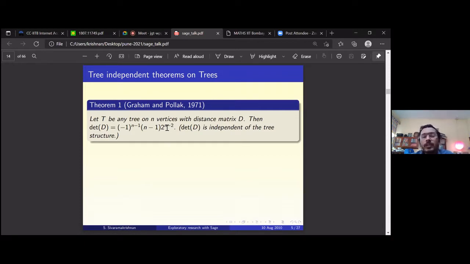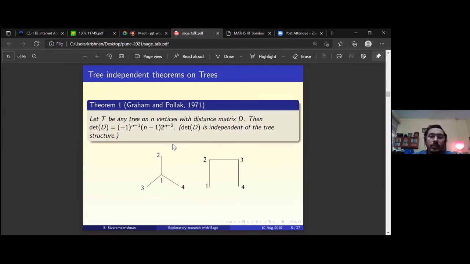So if you fix the number of vertices, there's a theorem of Cayley which says that there are n to the n minus 2 labeled trees. So all the n to the n minus 2 labeled trees have the same determinant for the distance matrix. Yeah, that's the point. That's what this result says. This is the Graham and Pollak theorem. All right.